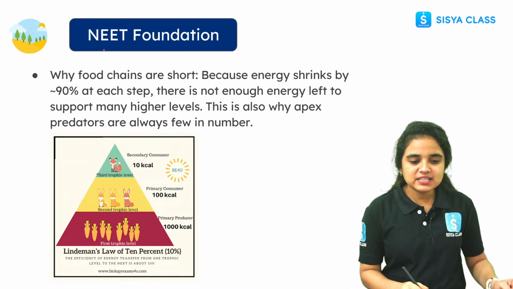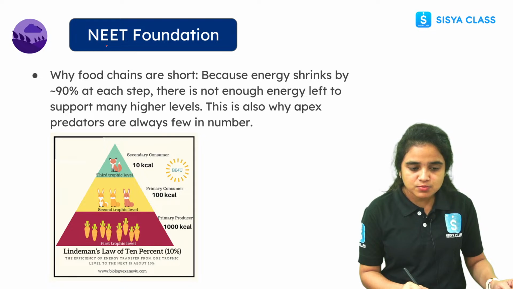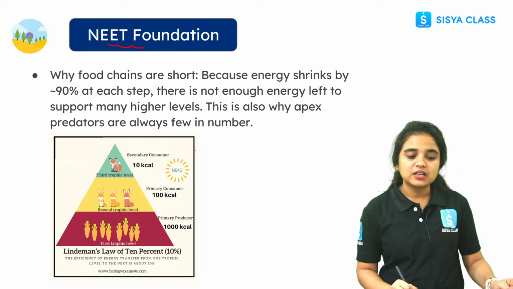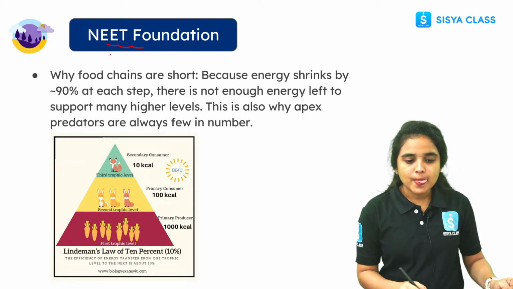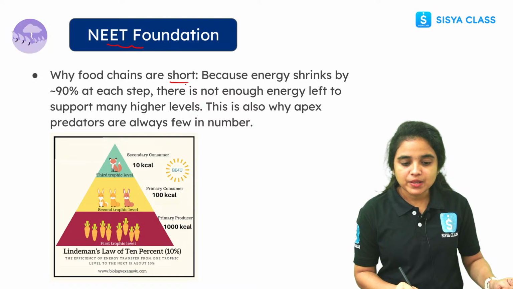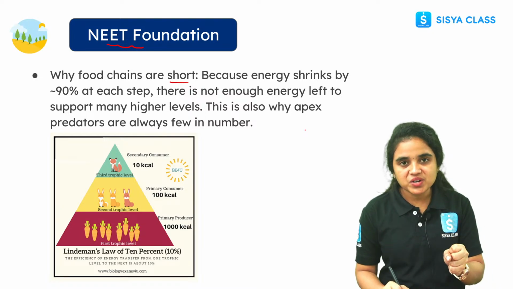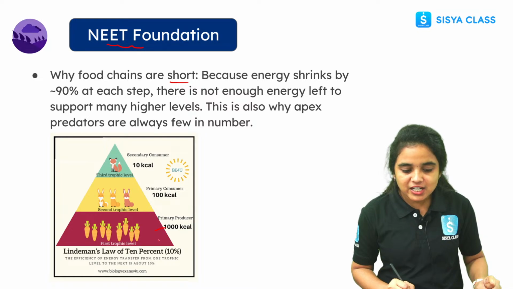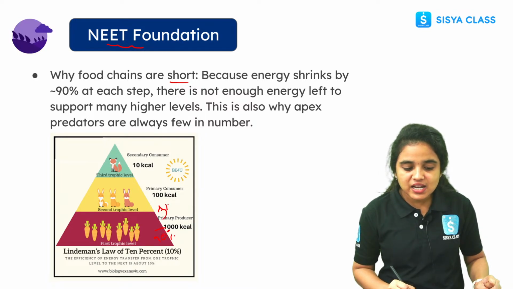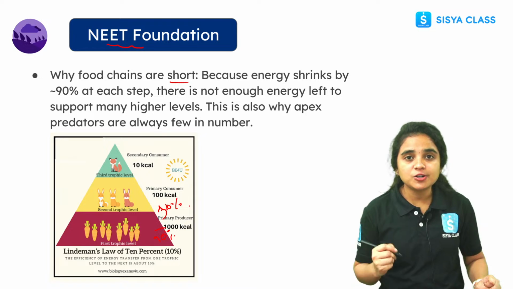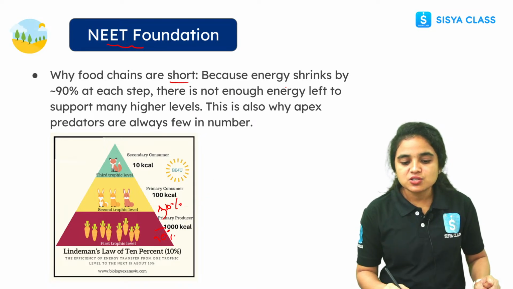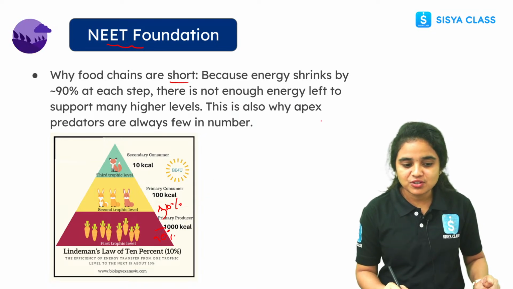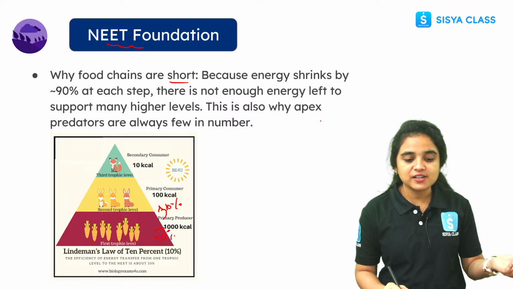And let us see some small foundation here regarding food chains. Why are food chains short? Because the energy will be lost, 90% at each step. At each step 90% of energy will be lost and only 10% is passed to the next trophic level, and there is not enough energy left to support higher levels.